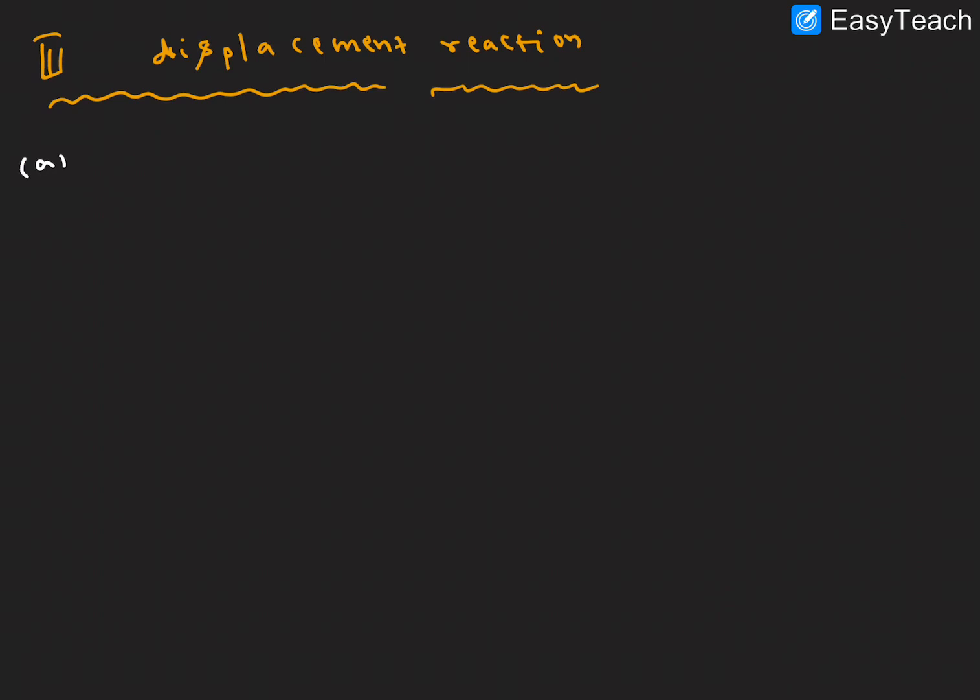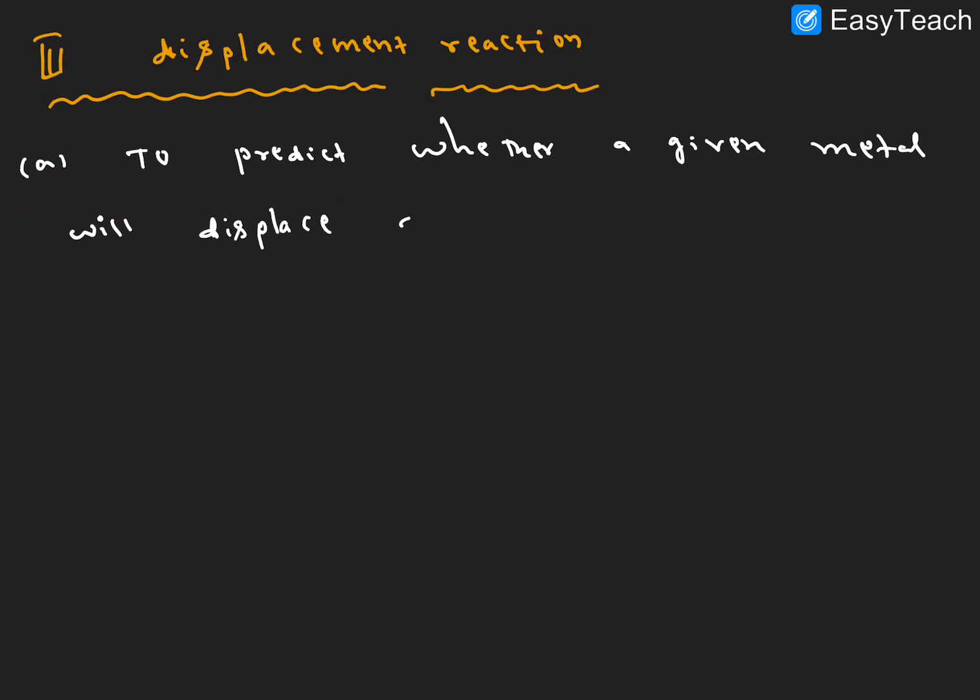In that, the first one, A, is to predict whether a given metal will displace another from its salt solution.